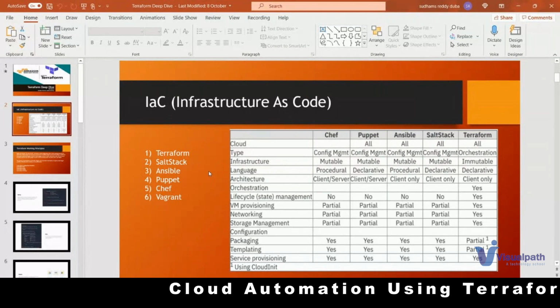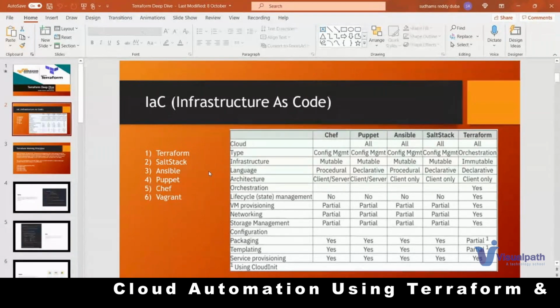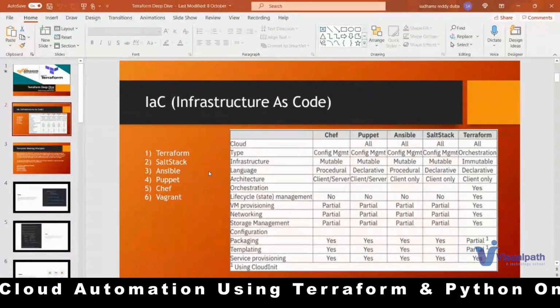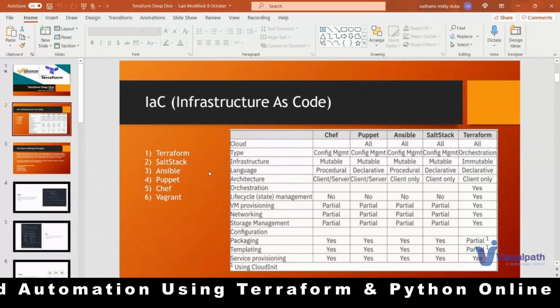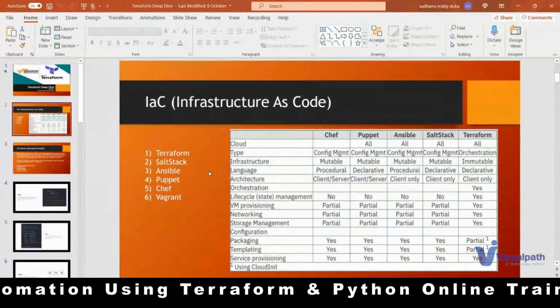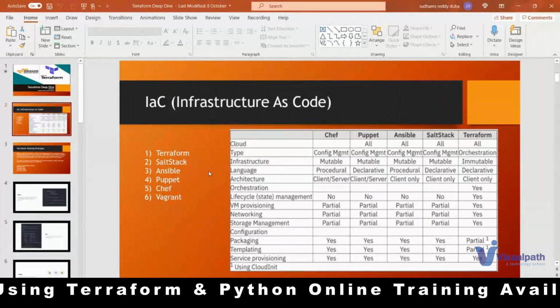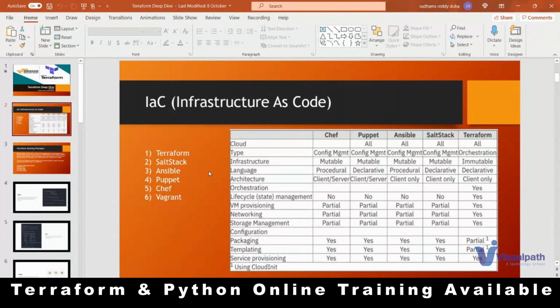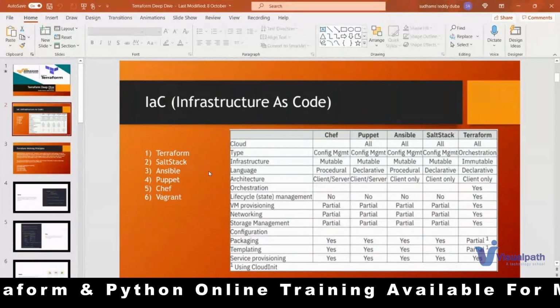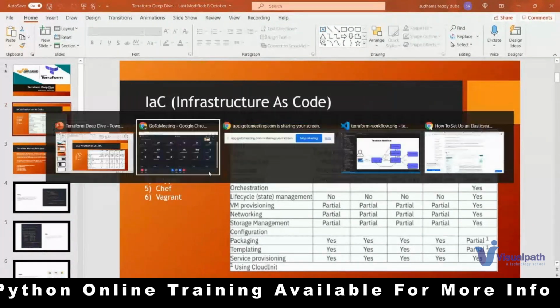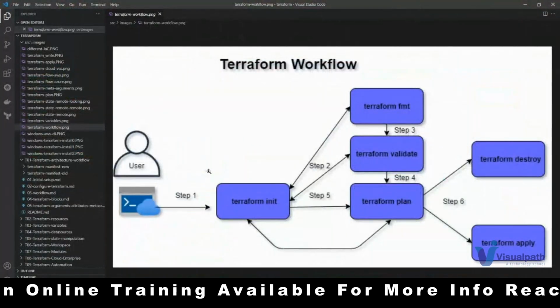So in order to come up with a common solution, Terraform provides you a common provider, a common platform to manage your infrastructure. Any provider it is, whether it is Google Cloud or AWS or Azure, the concept is the same. How you create might change, but the flow is the same. The flow of the Terraform workflow is the same.